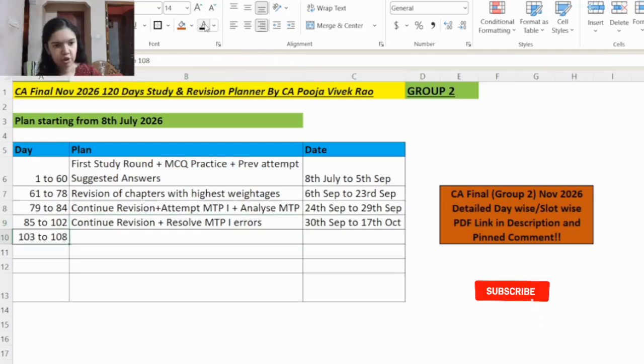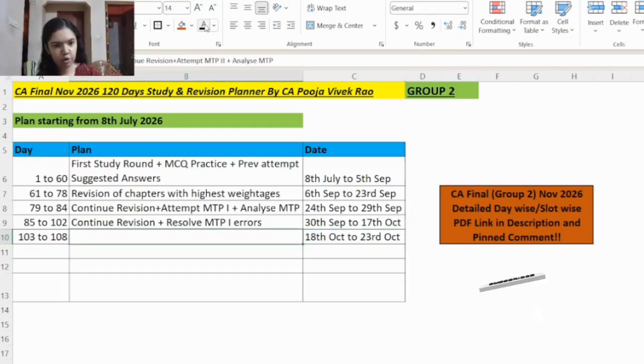Then from day 103 to 108, that is 18th October to 23rd October. Here you will continue revision, attempt MTP2 and then analyze the MTP2 errors. So whatever remaining chapters are there, you will work on those chapters, you will revise those chapters, and then you will attempt MTP2. And then you will analyze the MTP2 errors. So same way as you did in MTP1, same rules will apply here also.